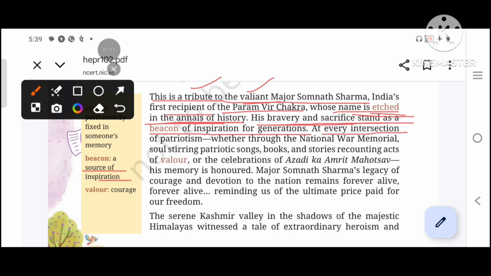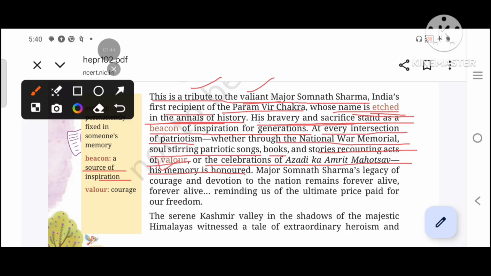At every intersection of patriotism, whether through the National War Memorial, stirring patriotic songs, books, and stories recounting acts of valor, or the celebrations of Azadi Ka Amrit Mahotsav, his memory is honored. Wherever patriotism is remembered, like in the National War Memorial, in patriotic songs, books, or stories of bravery, or Azadi Ka Amrit Mahotsav, his memory is celebrated.